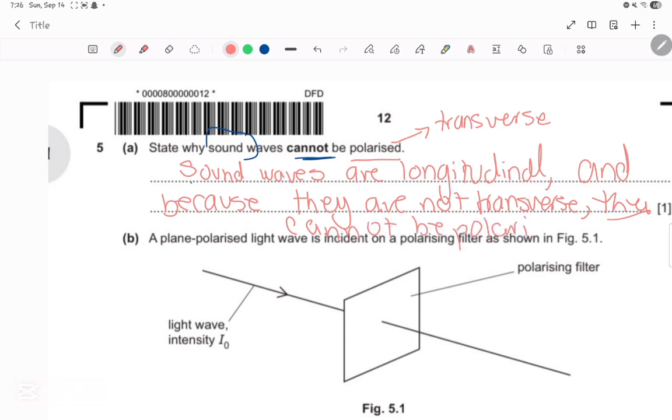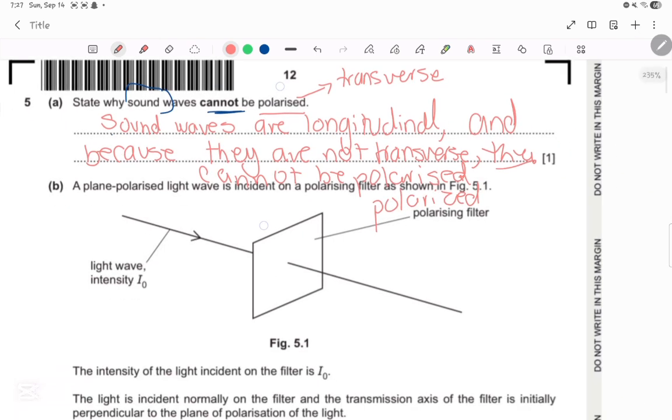Okay, so if you write this, you're supposed to get the full mark. You can write polarized like this, or like this. Either way works. Now we move on to part B.